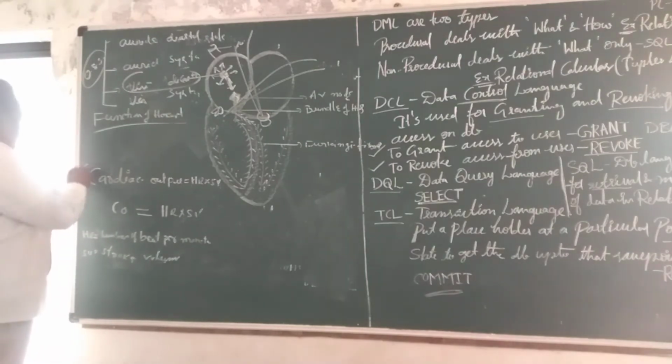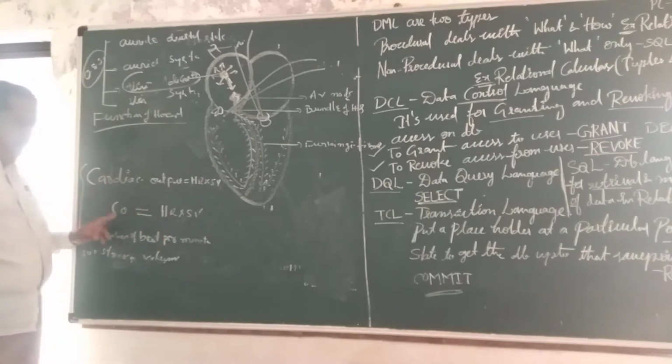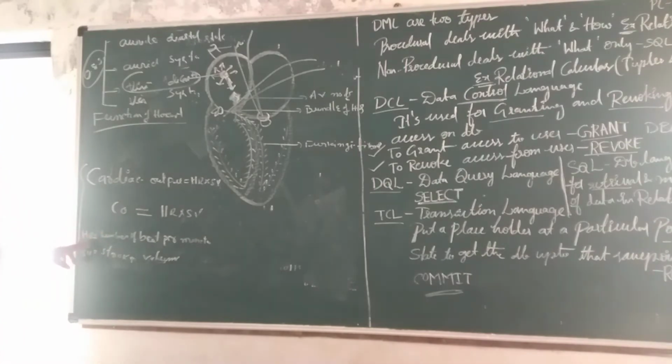Now another important topic is cardiac output. Cardiac output, CO, is equal to HR into SV. Here HR means heart rate, the number of beats per minute.